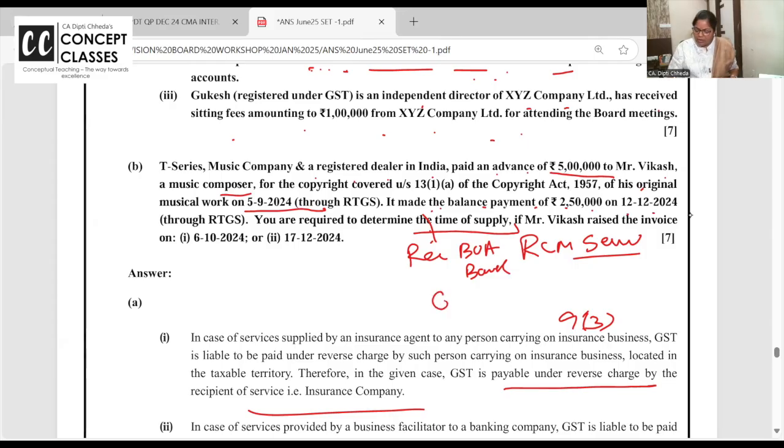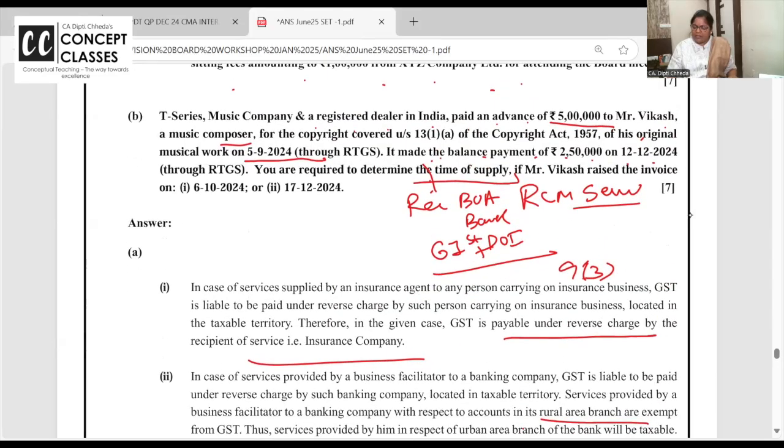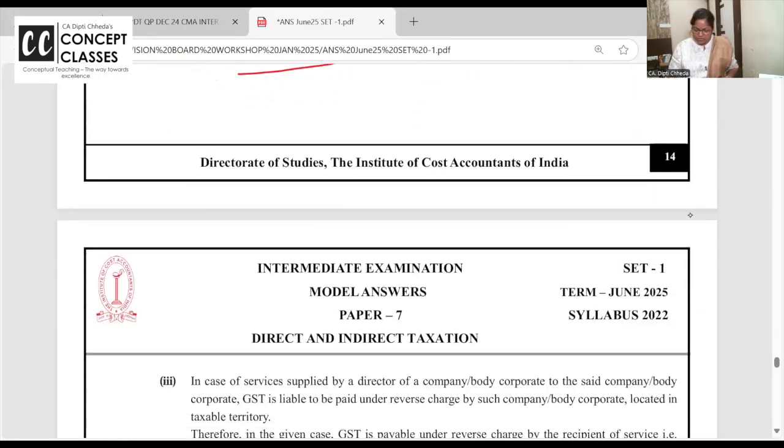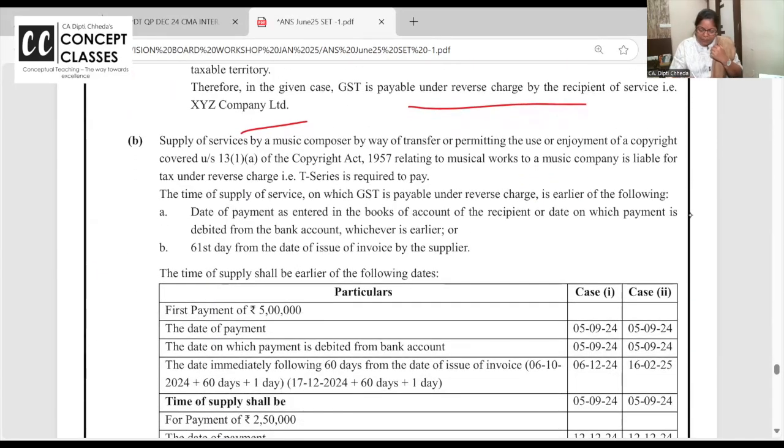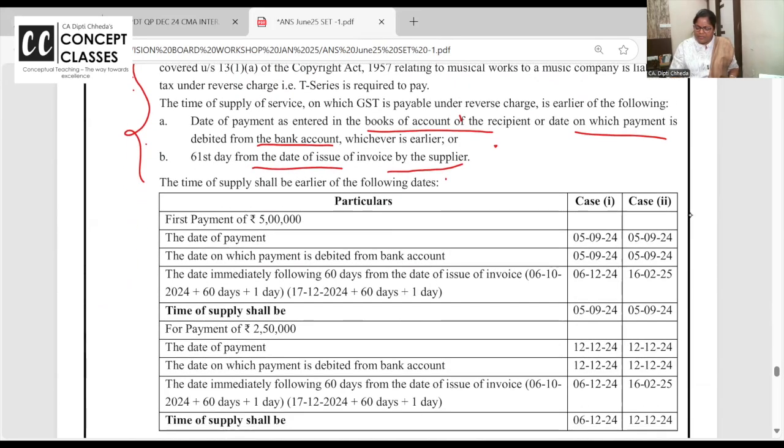recipient records in bank, or the 61st day from the date of invoice. Leave out the 60 days. So the least of the three you have to take. If Vikas raised the invoice on 6/10 and 17/12, two dates, because it is a 7 marks question, please write the provision first. Don't start with a one-liner answer. Supply of service by music composer: date of payment entered in books, date of payment entered in bank, and 61st day from invoice, whichever is earlier.